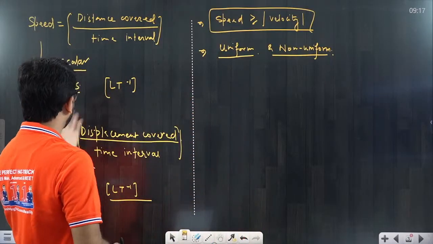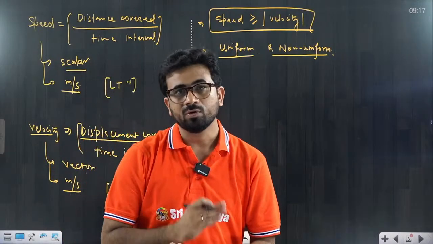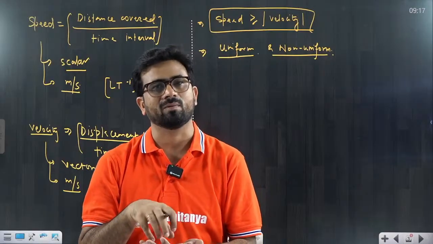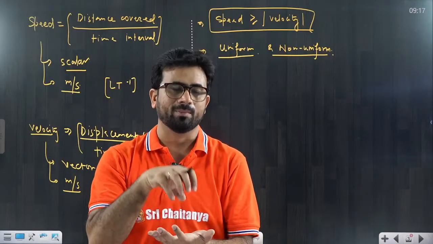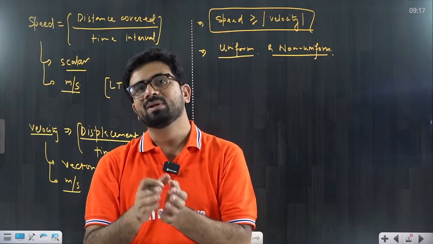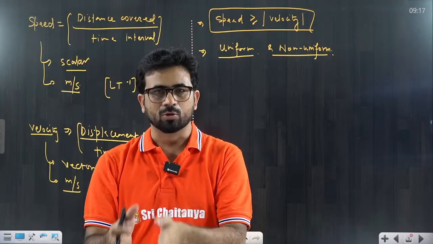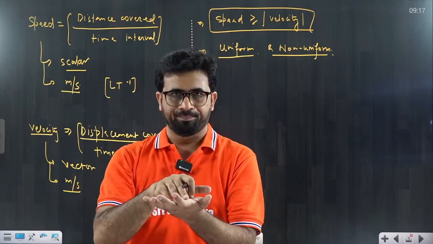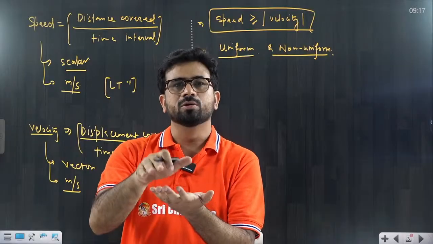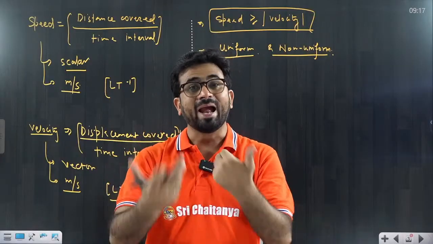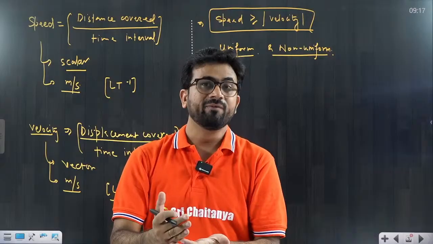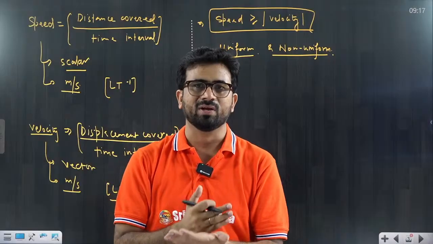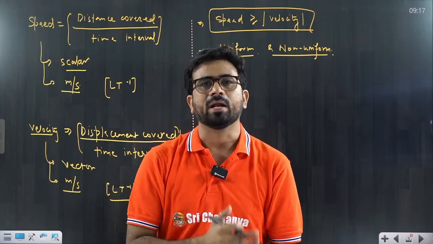Similarly, we can discuss the velocity also. So uniform velocity. When we are talking about it, first try to understand velocity. I told you velocity is a vector quantity. Vector quantity means it has magnitude and it has direction. So when both are constant, direction is not changing and magnitude is not changing, then only I can say it is uniform. If any one of them is changing, then it is non-uniform. Very simple thing. Clear?